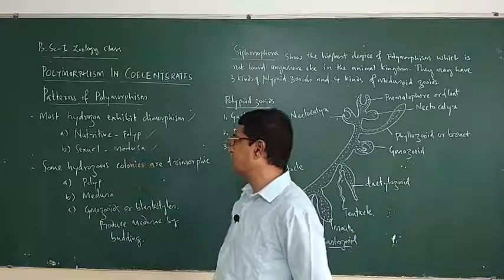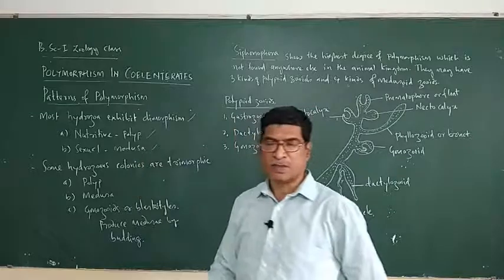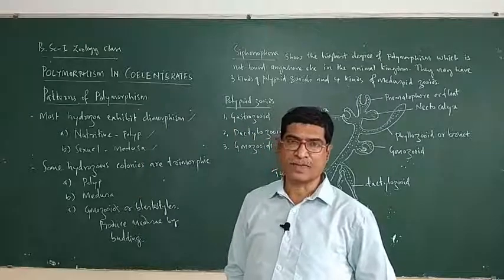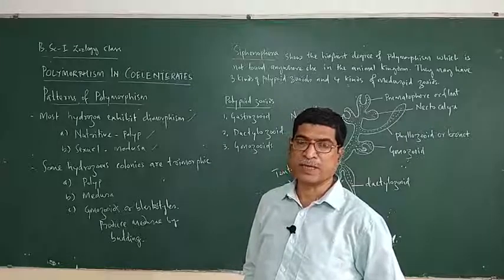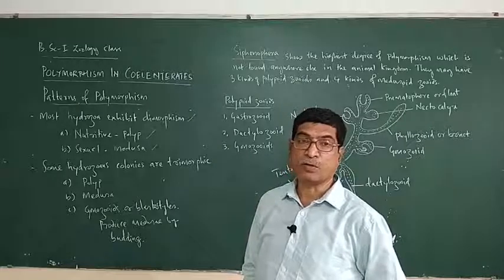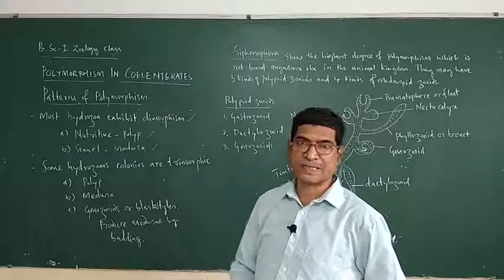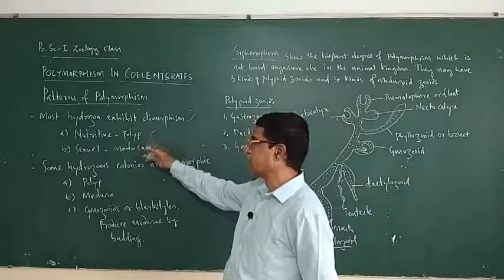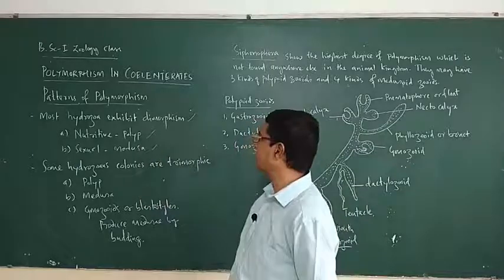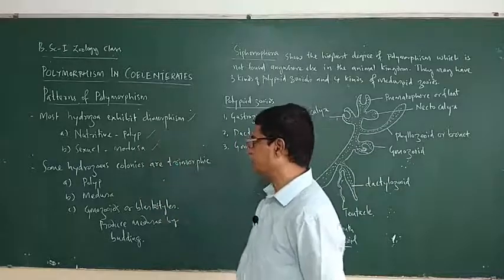Then the sexual medusa is umbrella shaped or bell shaped, free swimming, and has gonads. They produce sex cells. So most of the hydrozoans exhibit dimorphic polymorphism.